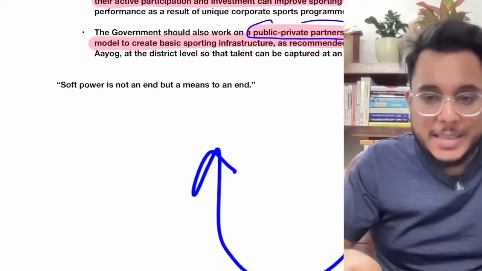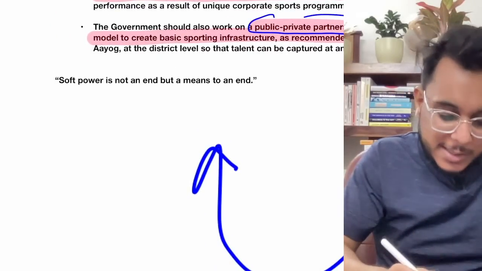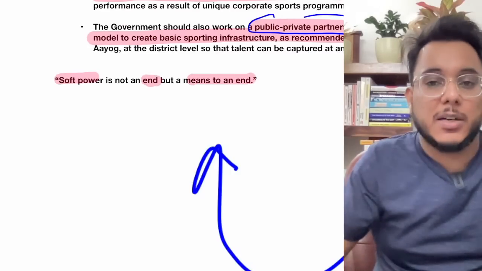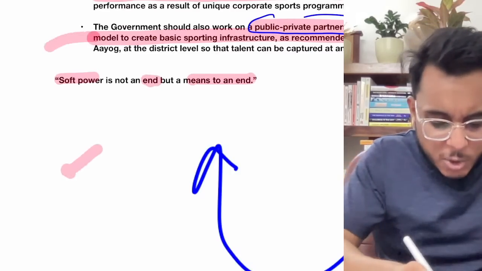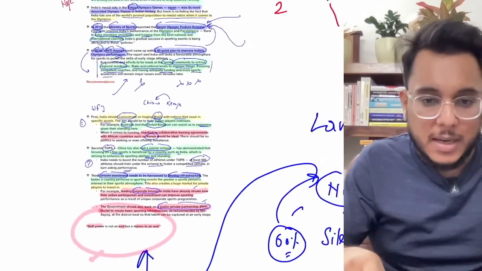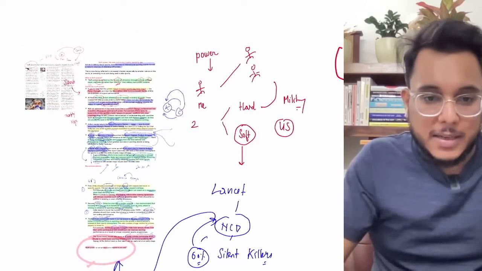Now in this particular article, there is one very good quotation that has also been given: soft power is not an end but a means to an end. So you can use it directly in your essays or in your answers. So that's all about this particular article. Now we'll move to the next article.